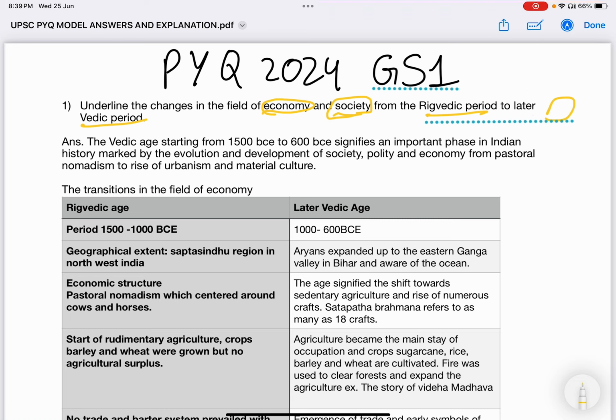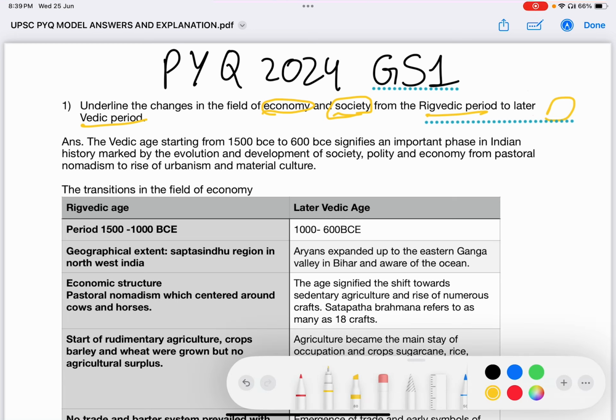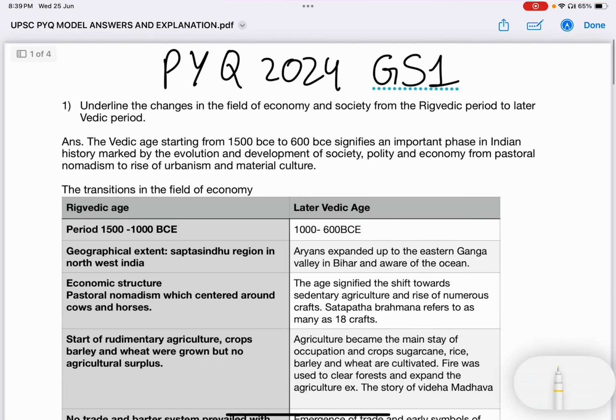This is a very basic question because we don't have any directive. They simply ask about understanding and presenting the changes from the Rigvedic to the later Vedic period. There are no specific directives like explain, enumerate, differentiate, or critically analyze. So this is a very straight question which can yield greater marks for effective presentation. Presentation is key because everybody knows the answer. Everybody has effective content for this type of question. The key lies in how we present the answer.